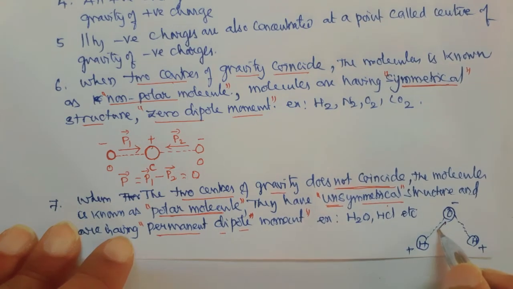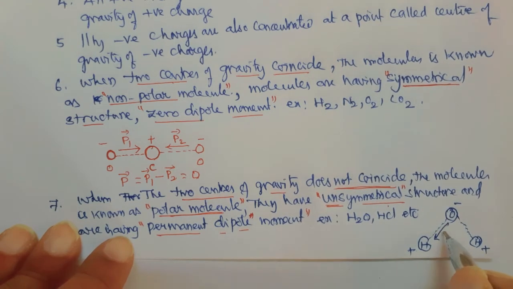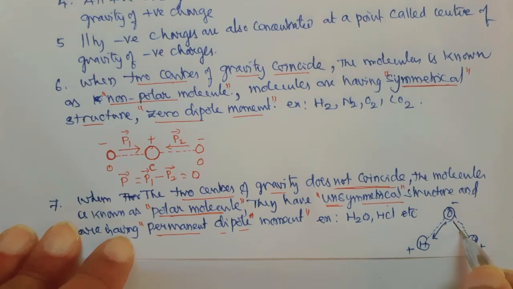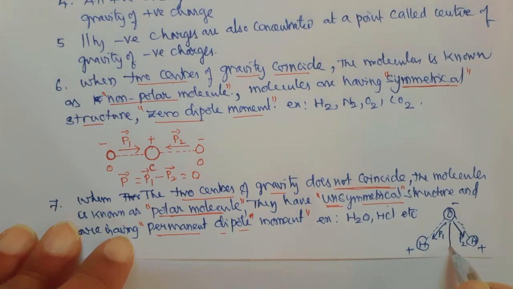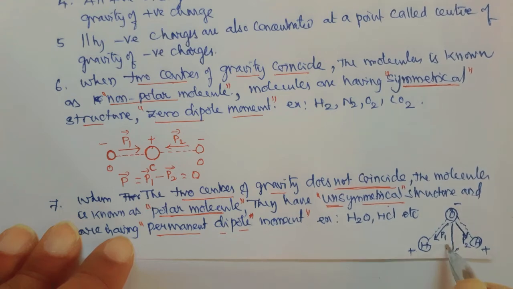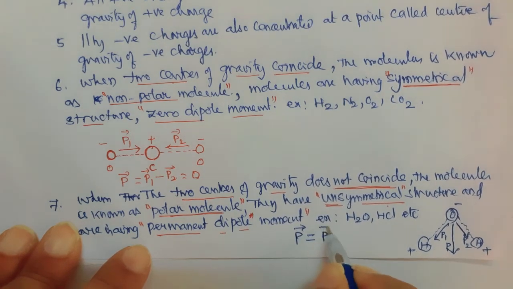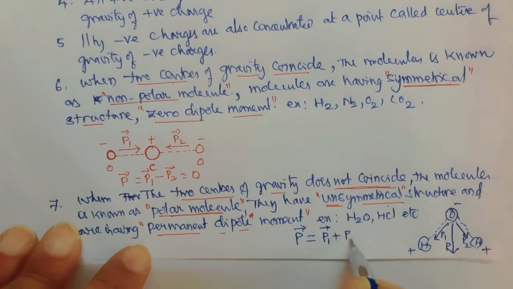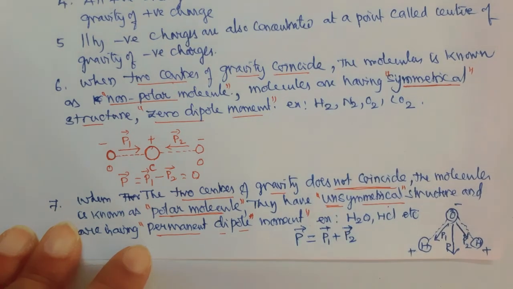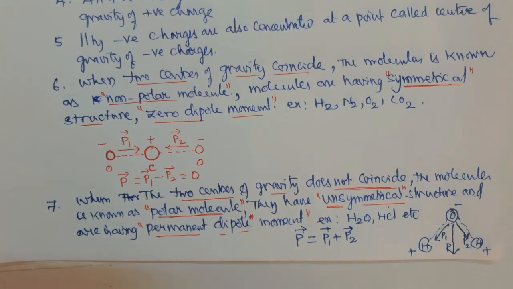The dipole moment is directed from negative to positive charge. Say this is P1 and this is P2. The resultant is P, so the resultant dipole moment is P1 plus P2. Now this is about polar and non-polar molecules.